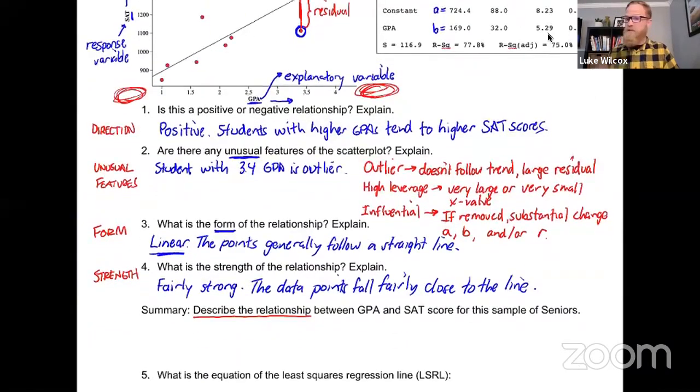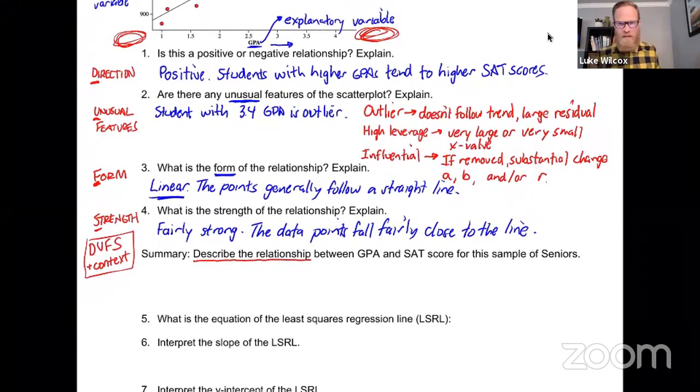Okay, this might look similar to what we talked about on Monday. For one variable data, we had SOCS, right? Shape, outlier, center, spread. Well, here we're going to use a different acronym. It is DUFS, DUFS. That reminds you of the 4 things that you want to make sure you comment on. And just like we did with one variable data, we need to make sure that we include context of the problem. That's just a general rule on the AP exam. So DUFS plus context is the way that we're going to remember what to talk about when we're describing the relationship.